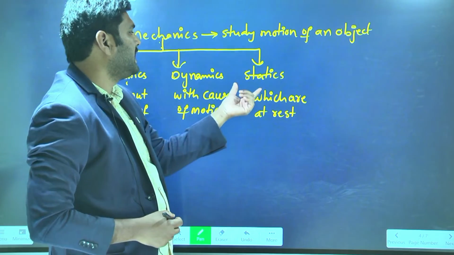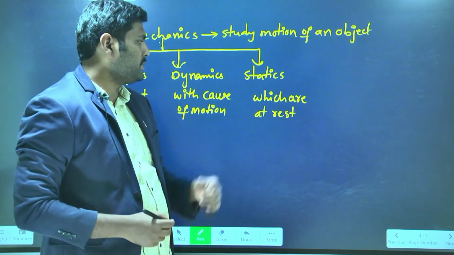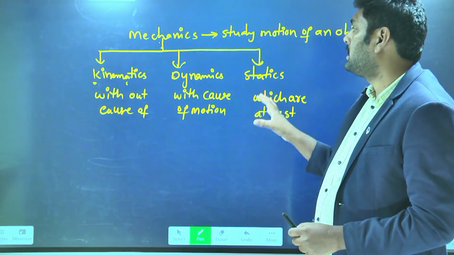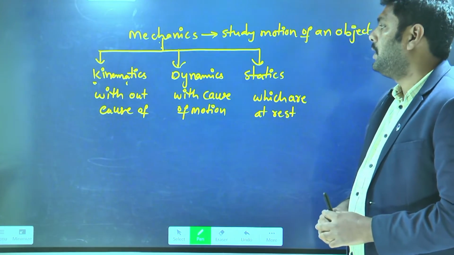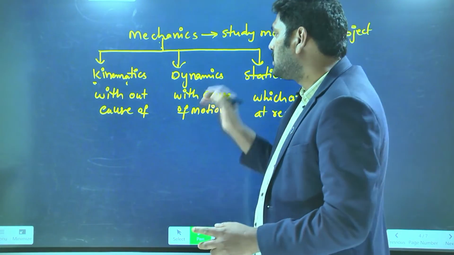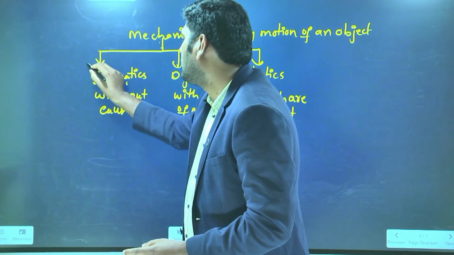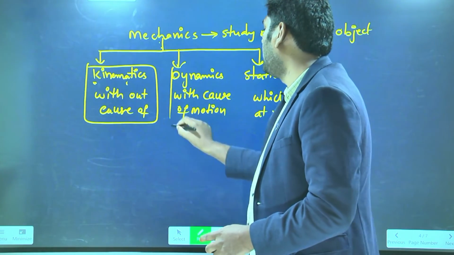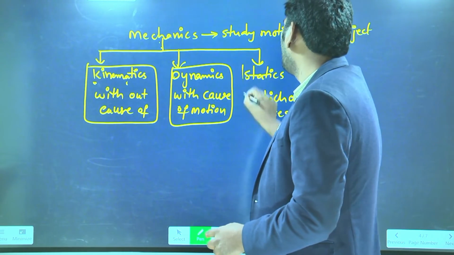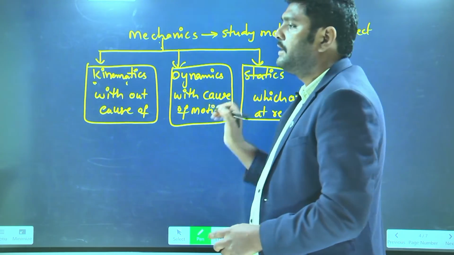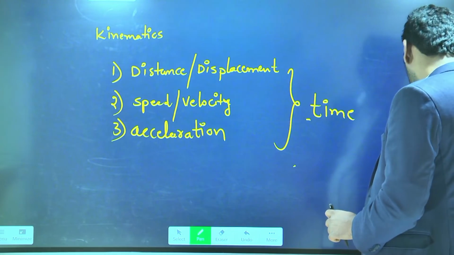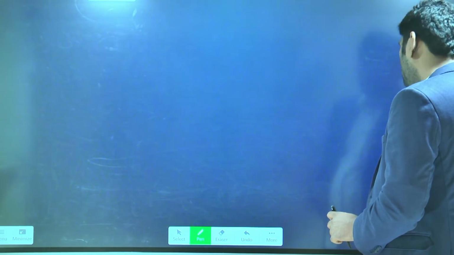Statics means the study about motion of the object which are at rest position. This is all about what? Mechanics, and it has three branches. Now, our first preference is to go with the kinematics branch first of all. Later we will discuss the dynamics branch, later we will go for the statics branch. So I will start with the kinematics branch first. Now write down kinematics.